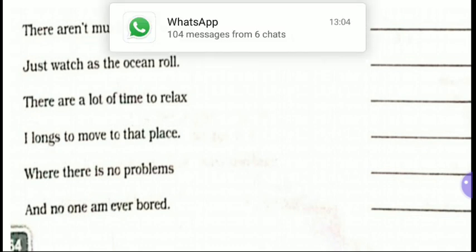Next number: and no one am ever bored. "No one am" is wrong here. With "no one", "am" can never be used. So, and no one is ever bored. Instead of "am" you have to fill in this gap with "is". So this is how you have to remember the rules of subject-verb agreement, and you have to use the correct form of verbs in the places where they are most suitable, most befitting.